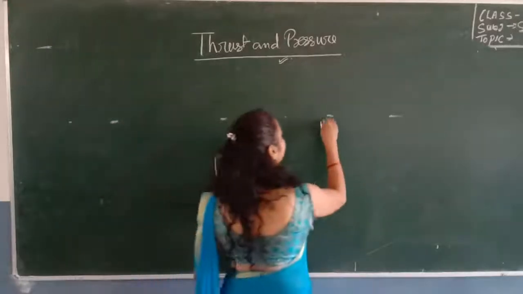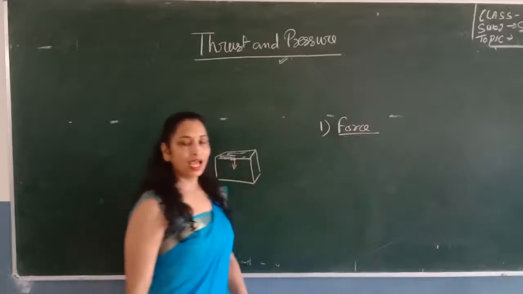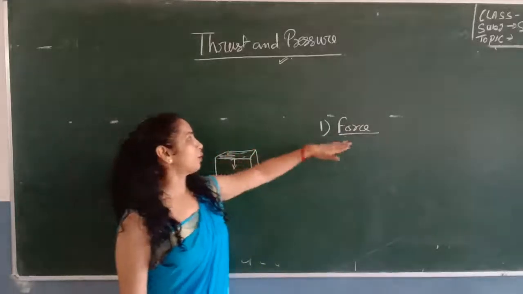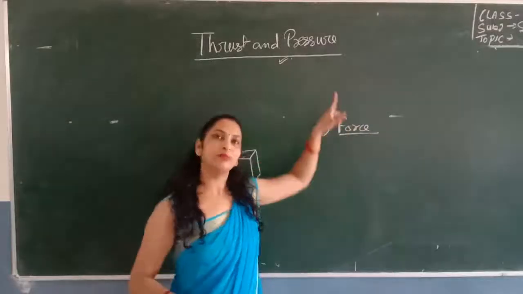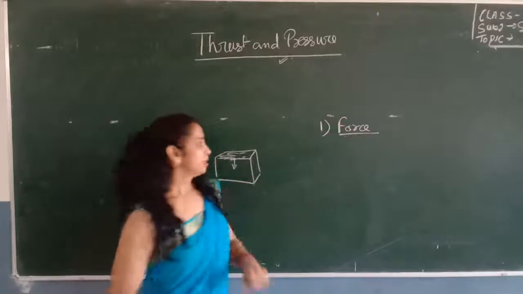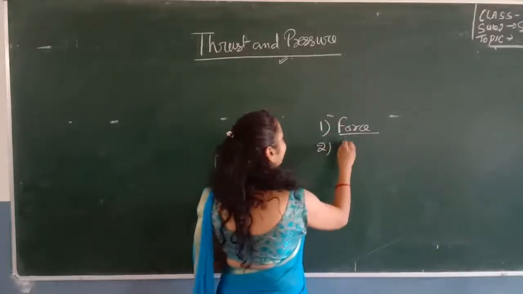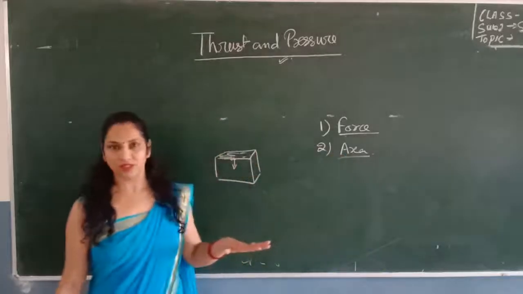First one, the force. How much force is exerted? Pressure is directly proportional to the force. Larger the force, larger will be the pressure. Smaller the force, smaller will be the pressure. Second, it depends on the area to which you exert a force.